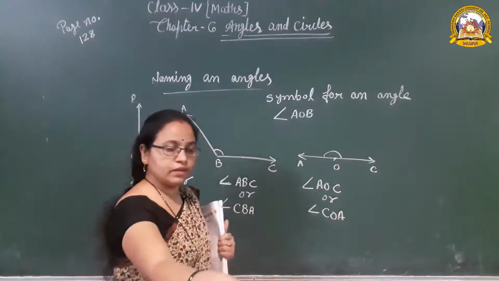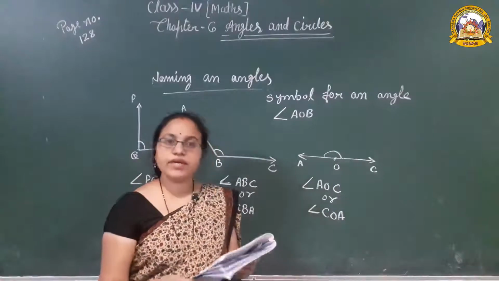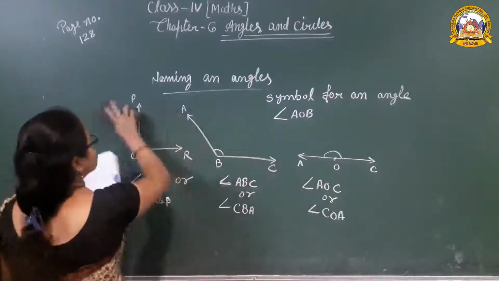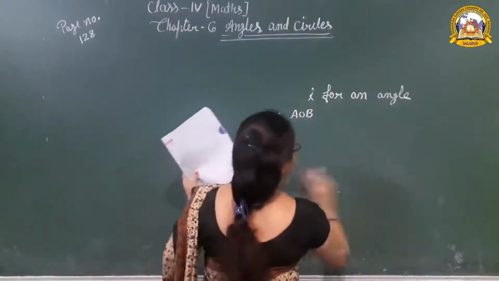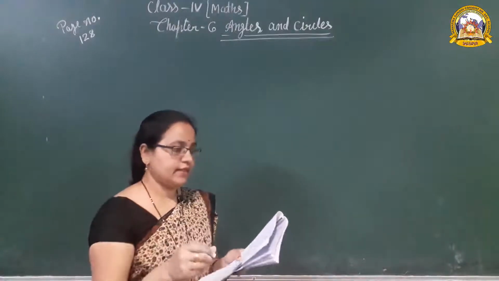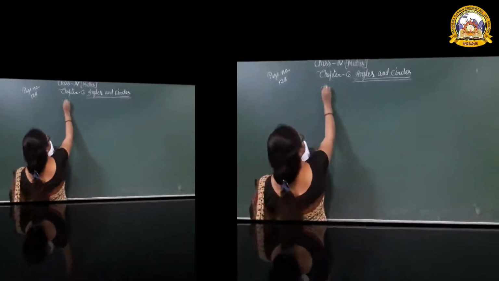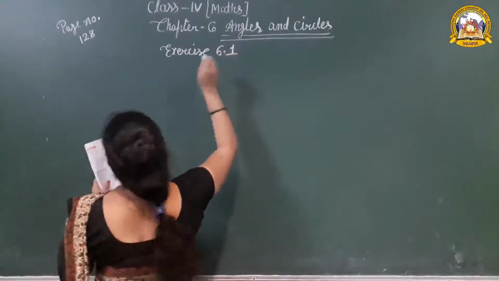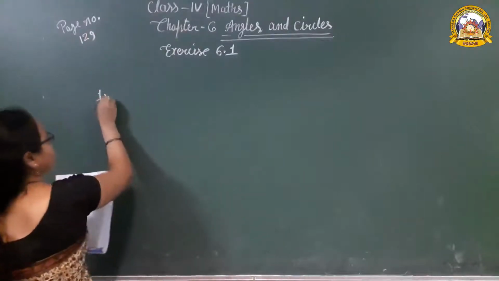Okay, so have you understood how to name an angle? Okay, so now move on to page number 129, exercise 6.1. What is given in that question? Name the angles. What do we have to do? Name the angles. Exercise 6.1, page number 129. Yes, some angles are drawn.